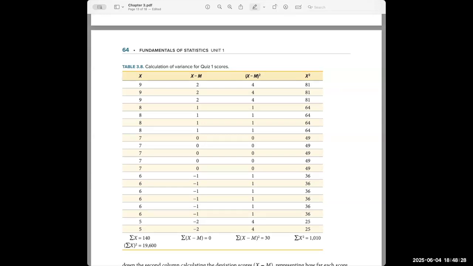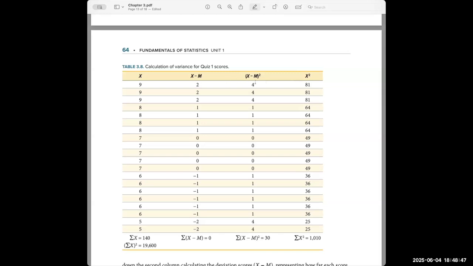What we've done is taken 7 out of the data, because that's the mean, and we just have the deviations from 7. Now we are squaring those deviations, and squaring is just taking a number times itself.